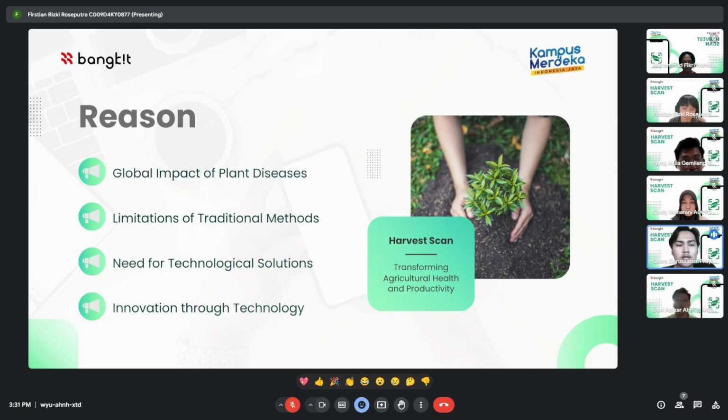The reason of Harvest Camp. The first is global impact of plant disease. The second is limitation of traditional methods. The third, need for technological solution. And fourth is innovation through technology.